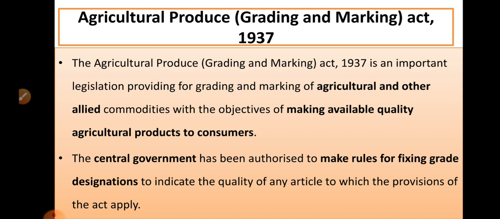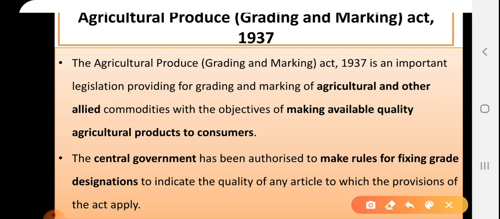The Agricultural Produce Grading and Marking Act 1937 is an important legislation providing for grading and marking of agricultural and other allied commodities, with the objective of making quality agricultural produce available to the consumers.